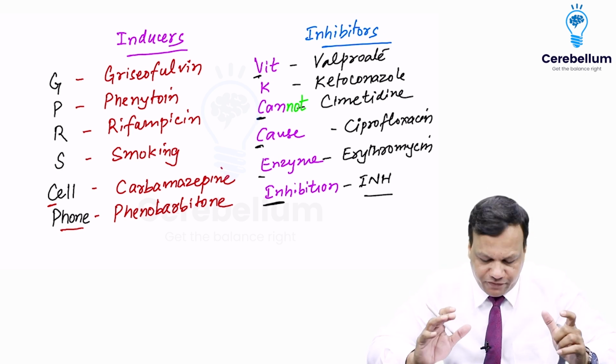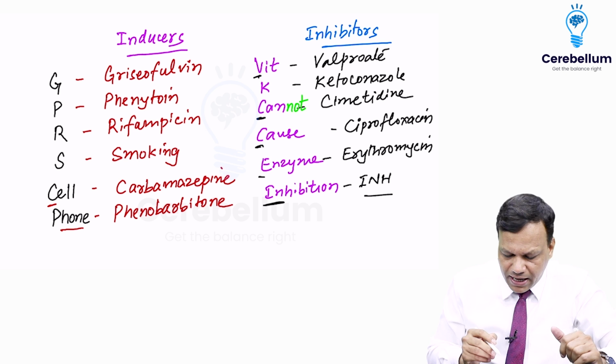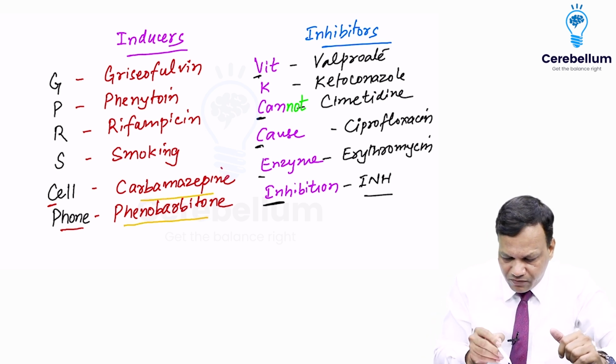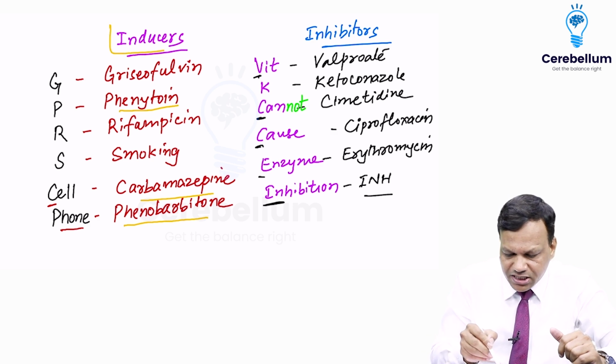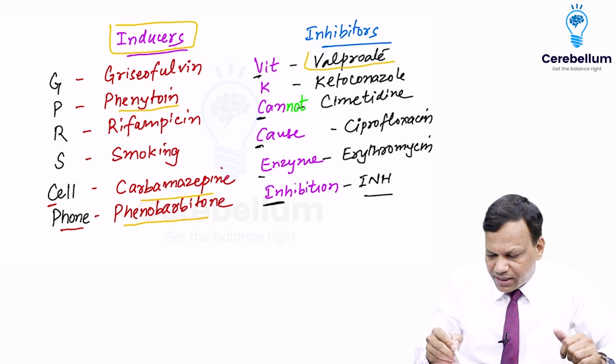Now if you see carefully, you will note that most of the anti-epileptic drugs like phenobarbital, carbamazepine, phenytoin are enzyme inducers. But valproate is an anti-epileptic but an enzyme inhibitor. So usually the MCQs are asked on exceptions.